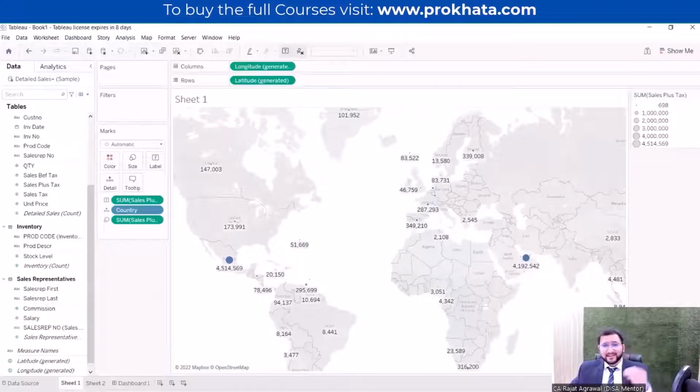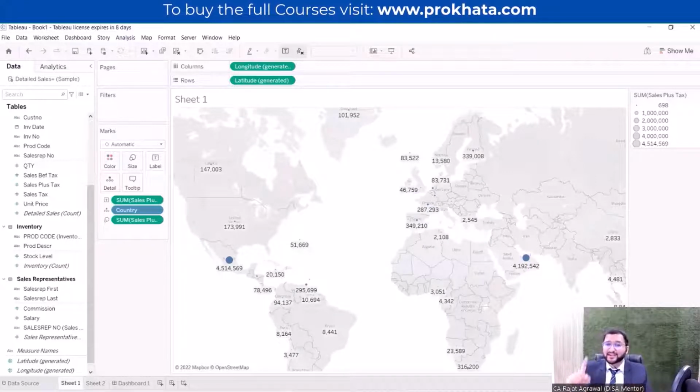Some are saying that the first is the data source. That is the thing. The data source is the first thing. First we have to connect the data and create the relationship. Then we have to start the visualization. In visualization, what is the first thing?